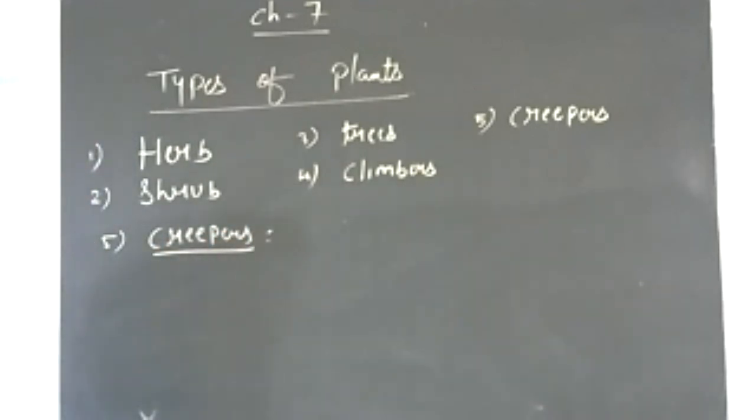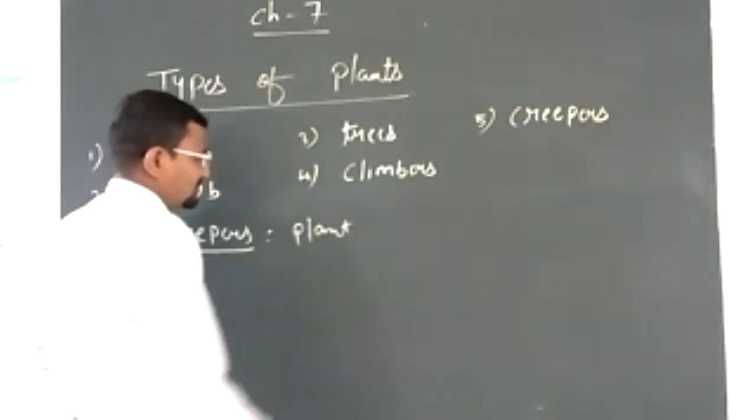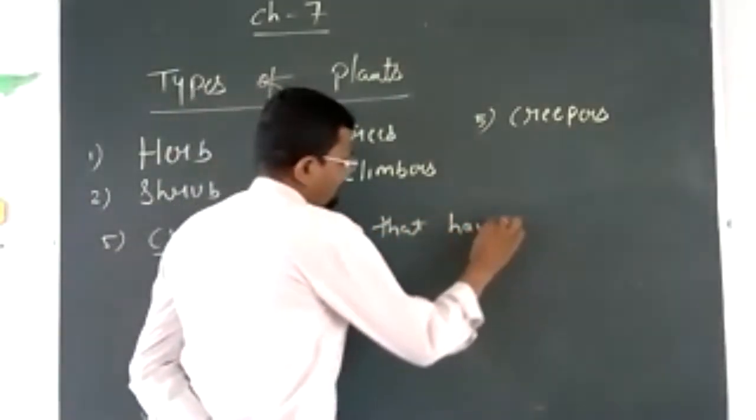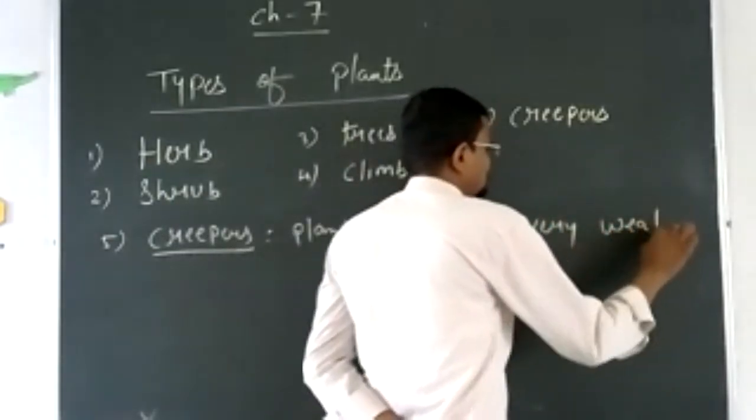Creepers are the plants that do not have a strong stem. They cannot stand erect. These plants grow along the ground.